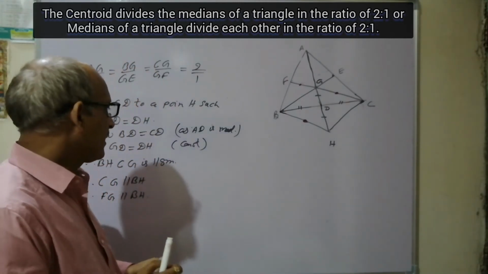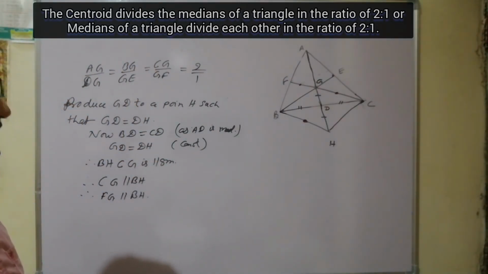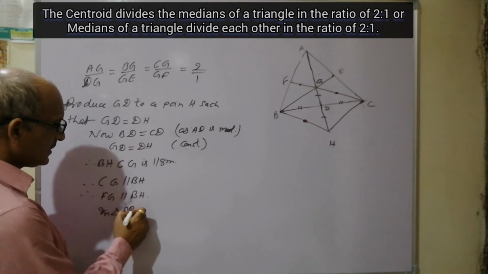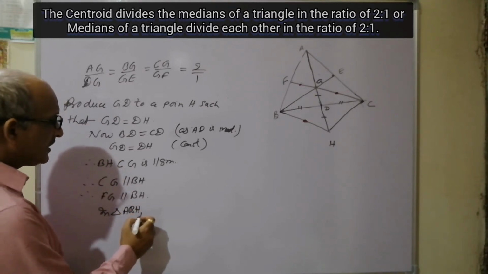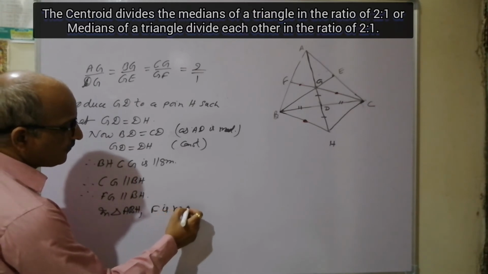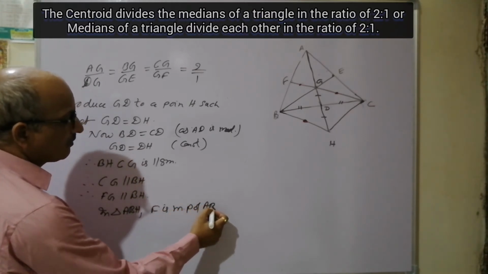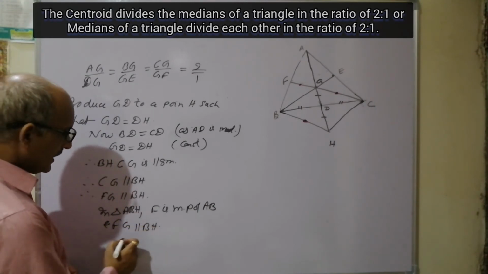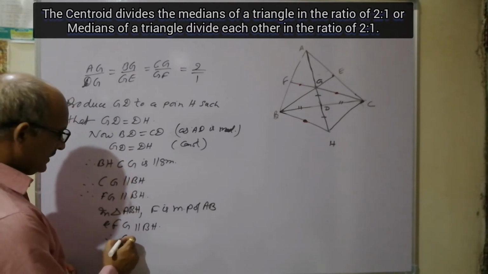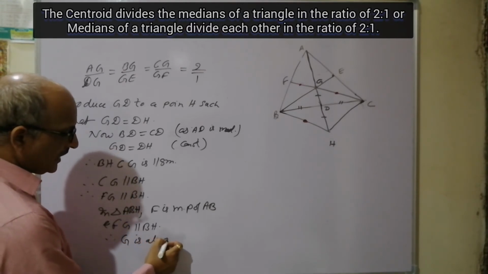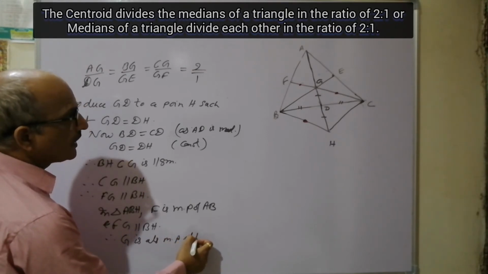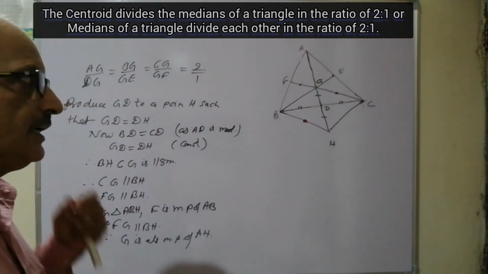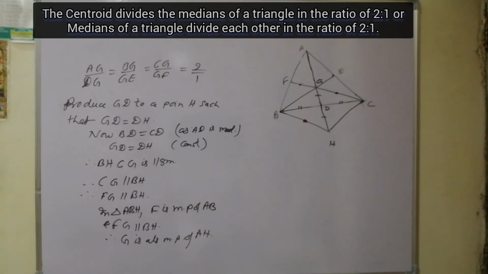It means in triangle ABH, F is the midpoint of AB and FG is parallel to BH. Therefore G is also the midpoint of AH. G is the midpoint of AH.